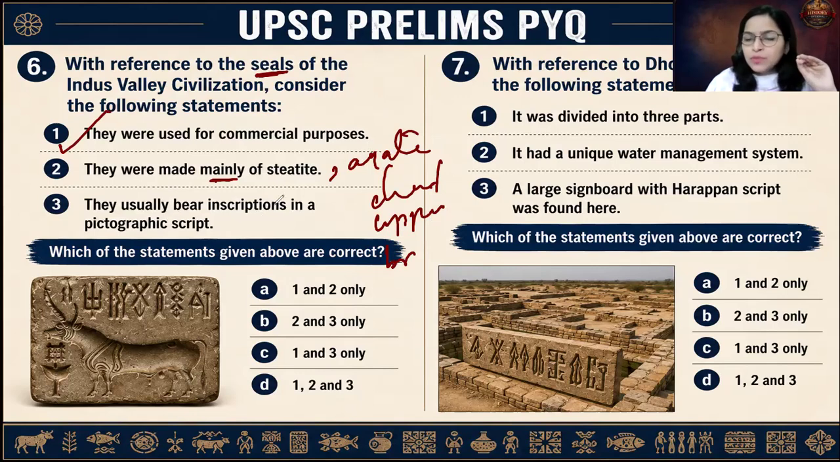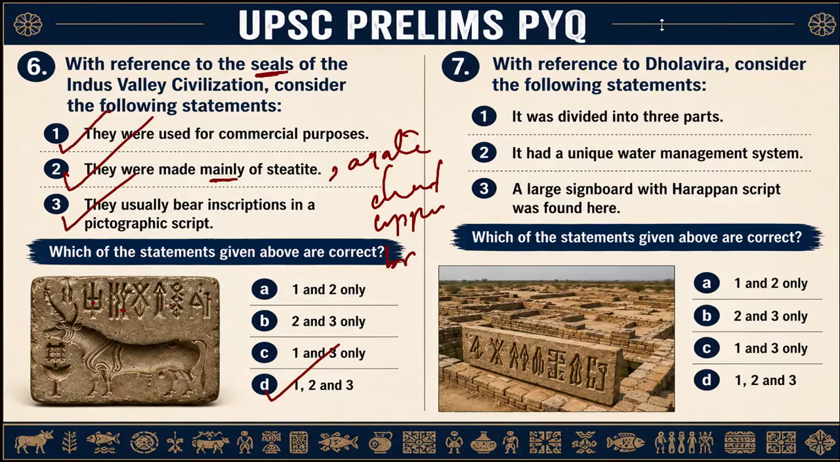They usually bear inscriptions in pictographic script. Yes, the Harappan script is a pictographic script. Okay, so symbols are there and symbols reflect something. They mean something which we are not able to decode. So the answer for this is all are correct: 1, 2, 3. Okay, let us move towards the seventh question.